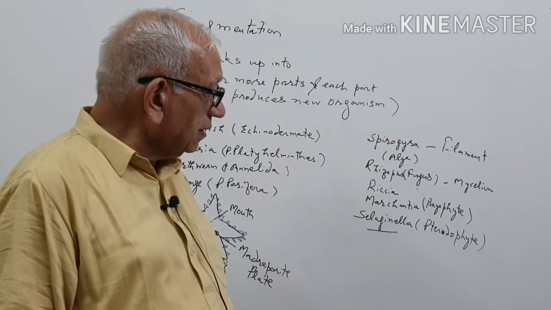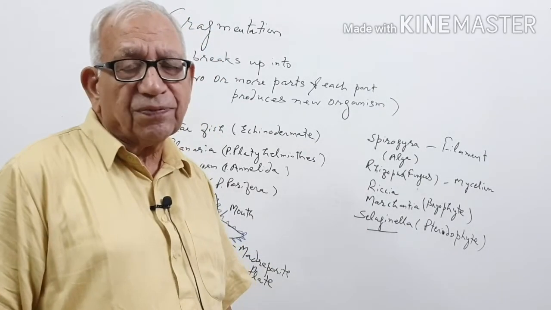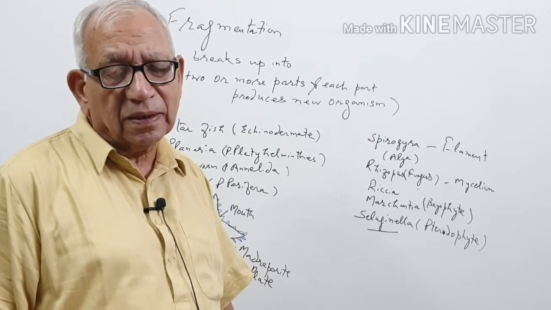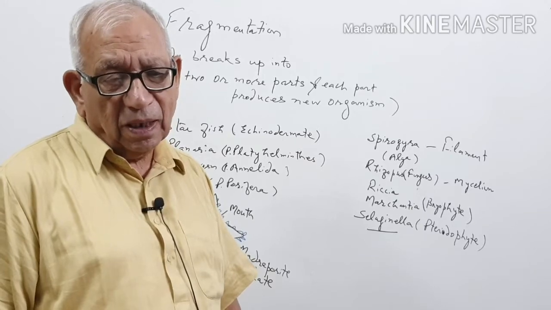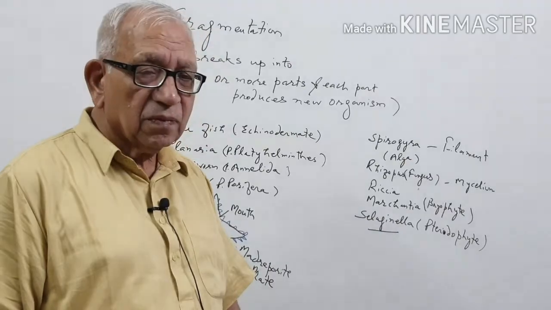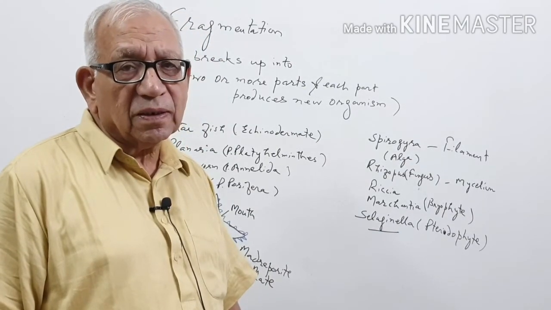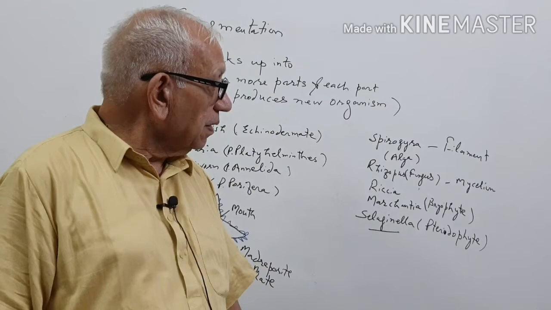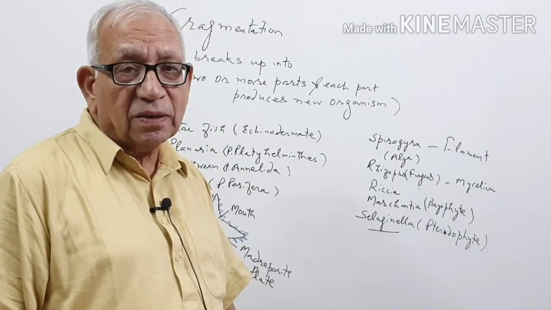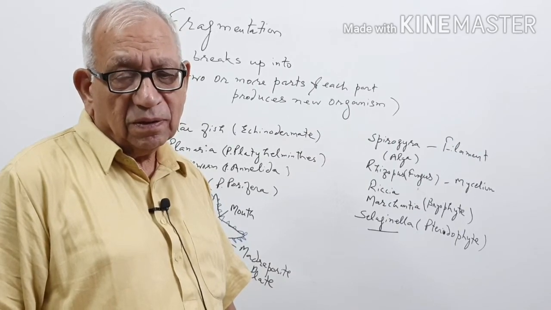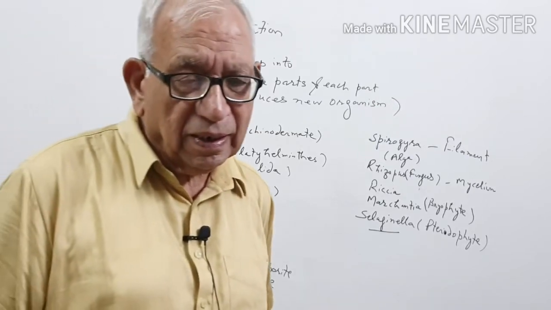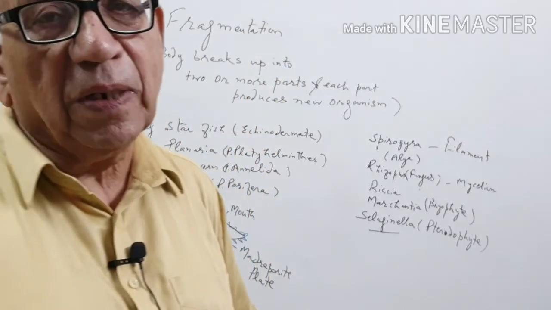Selaginella also, if the stem is broken up into fragments, then these fragments produce new Selaginellas. This is what happens in fern also. If the rootstock rhizome is broken, then it will give rise to new ferns. This is about fragmentation in case of both plants and animals.